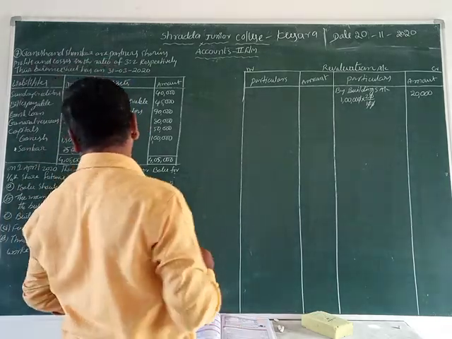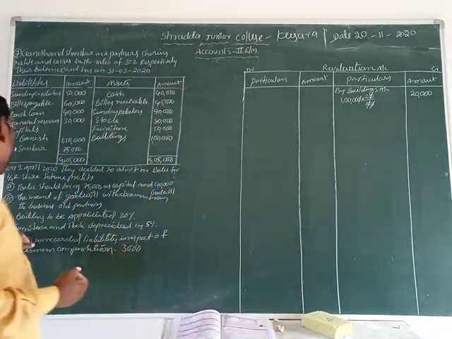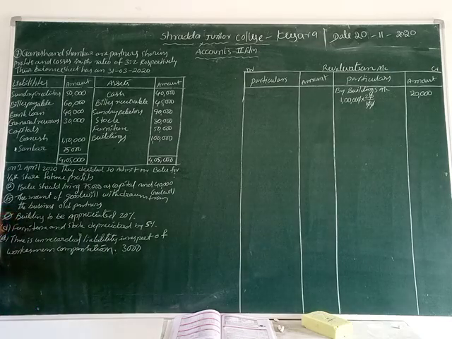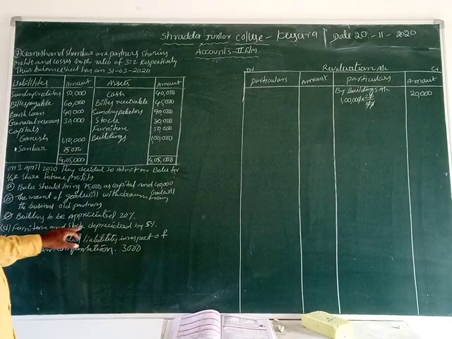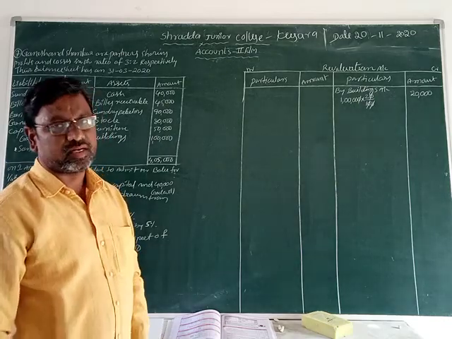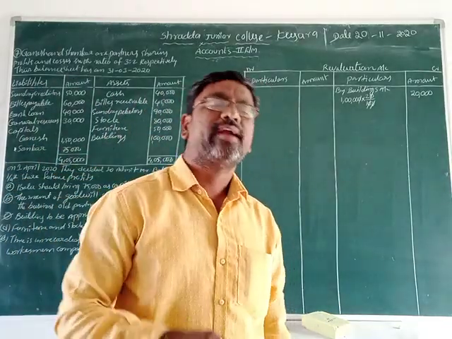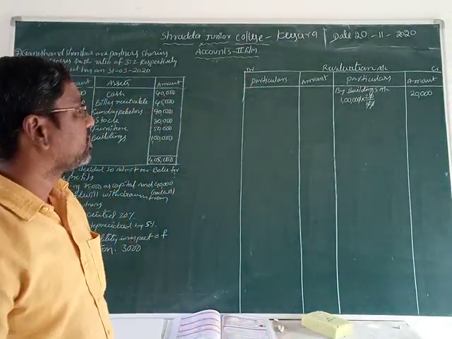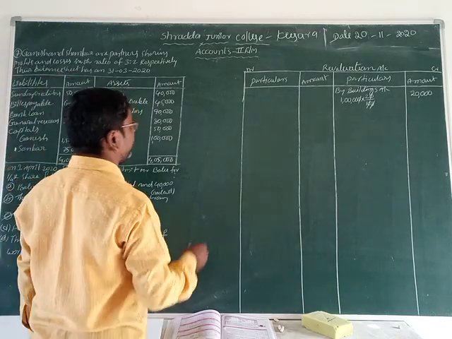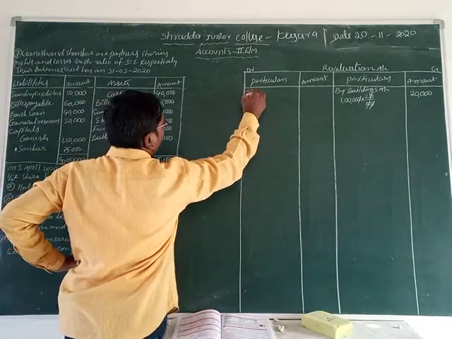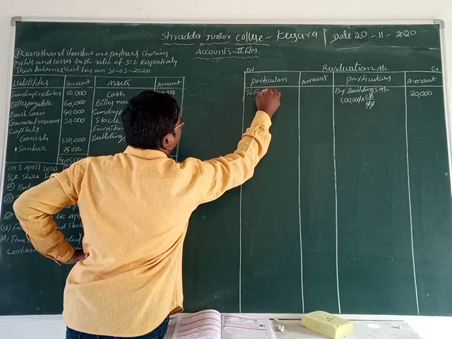Now we are going to the next one, condition number D; C is completed. D: furniture and stock depreciated by 5%. Furniture value is decreasing and stock value is also decreasing. So on which side do we record it? The debit side. How do we write that? To furniture account.